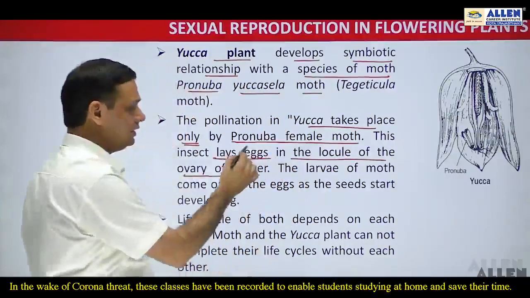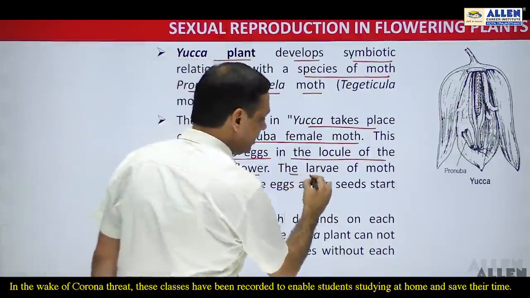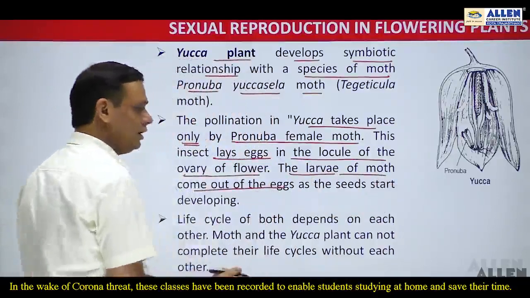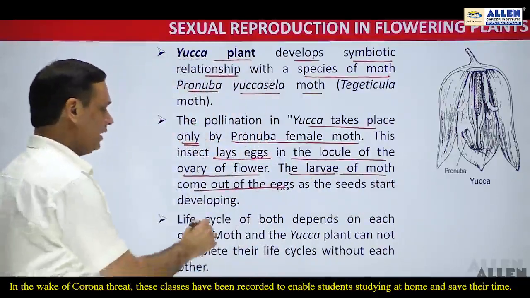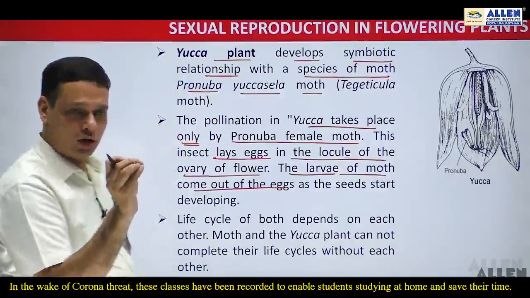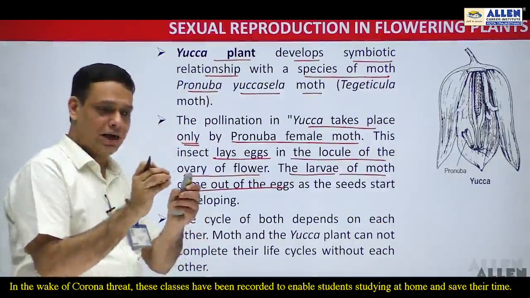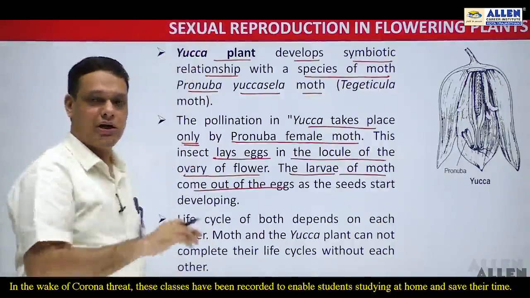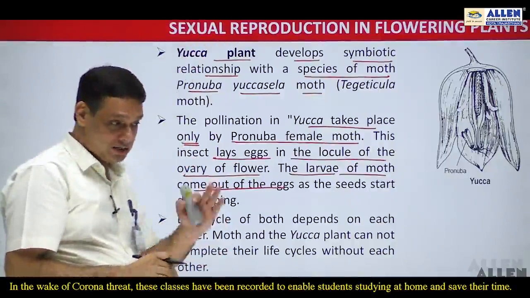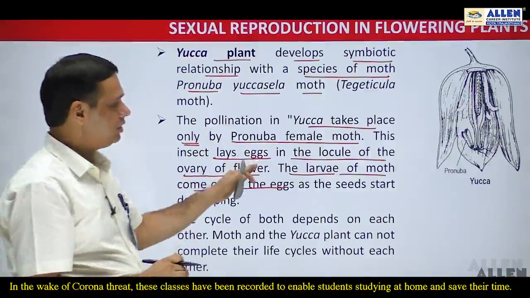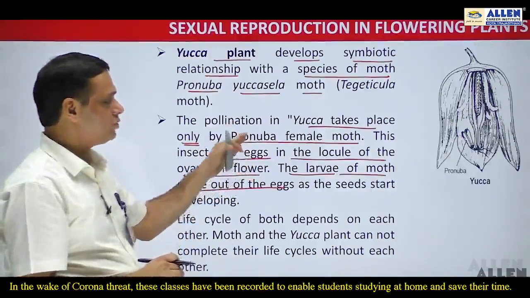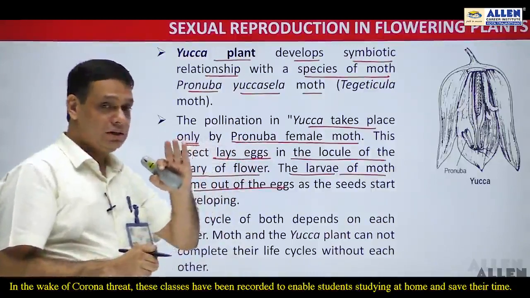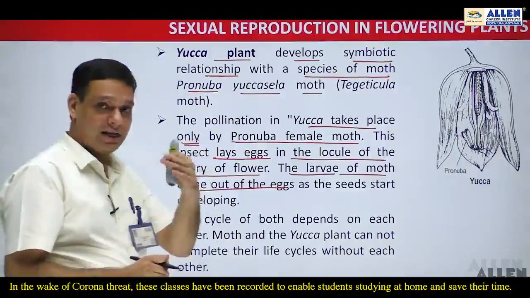In return, when they get mature and the larva of the moth comes out of the eggs during the seed development, those small insects attach the pollen grains, come out of that flower and reach another plant of yucca. Means the small insects of the pronuba moth help in the pollination. In return, they help in the pollination.